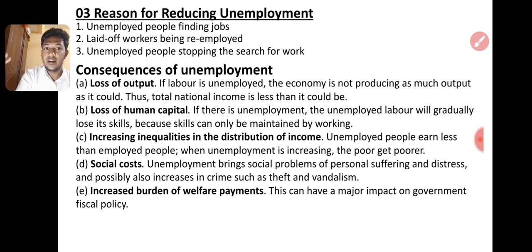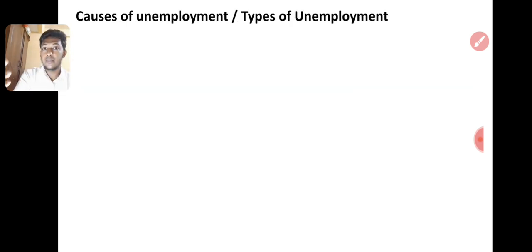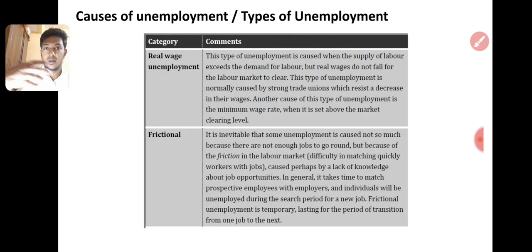Then, increased welfare payments give a major impact on the government's fiscal policy, right? Everything. Then causes of unemployment. Once unemployment occurs, what will happen? It's not a consequence, it's a type of unemployment. What will happen to the unemployed population, right? The first one is real wage unemployment. This type of unemployment occurs when the supply of labor exceeds the demand for labor, but real wages do not fall for the labor market to clear.